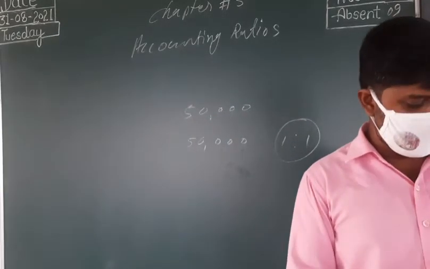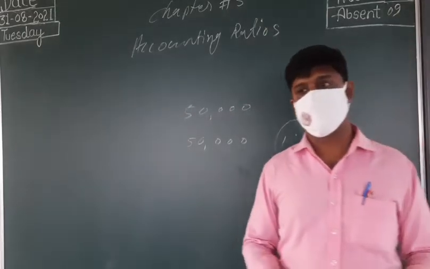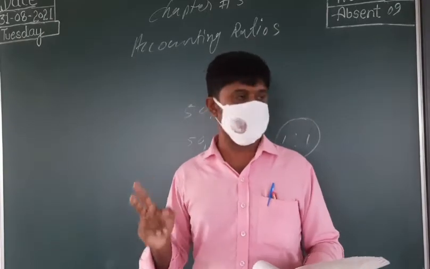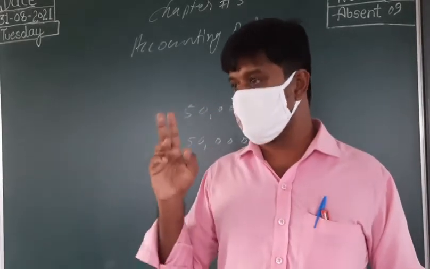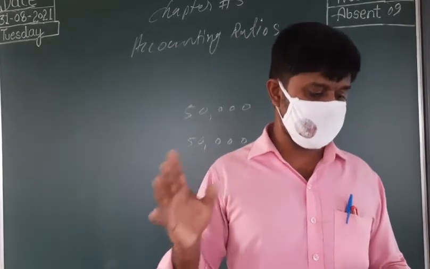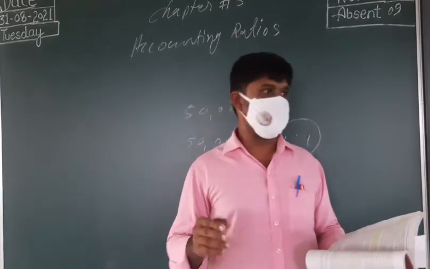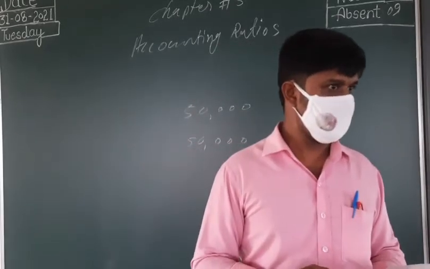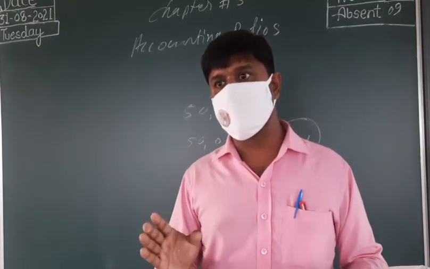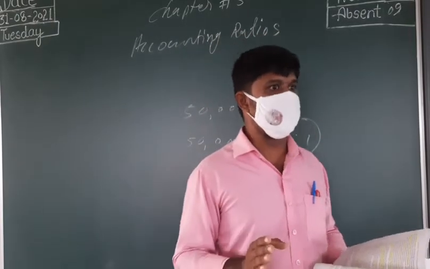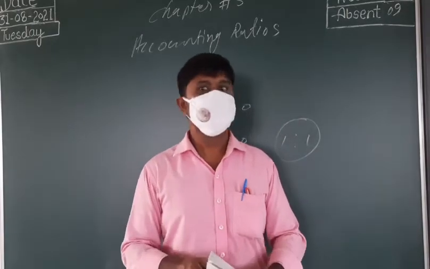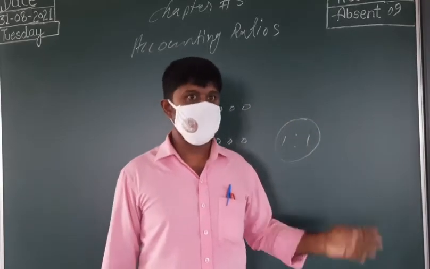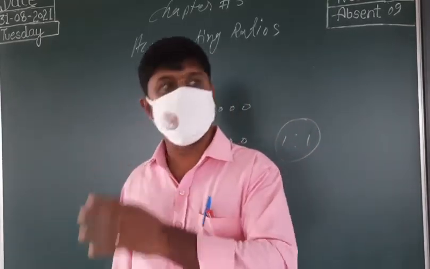Next we can see the limitations of ratio analysis. We can divide them into two kinds of limitation. One is the limitation of accounting data, the collected data itself, and another is the limitation of ratio analysis. You understand now? Both affect the accounting ratio. You got it clear now? Two types of limitations may affect. One is the limitation of our financial statement, which we already learned, and another is that some limitations are for ratios also.